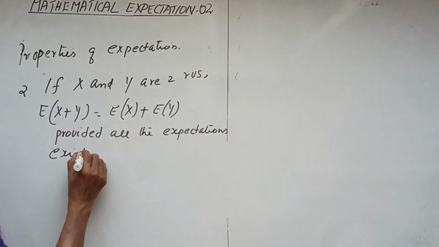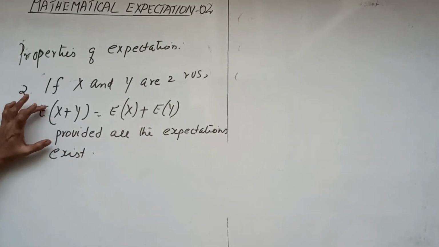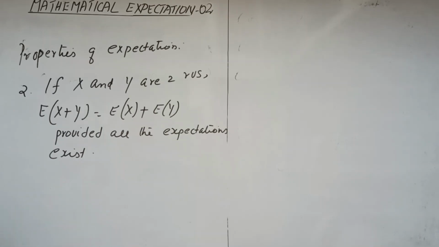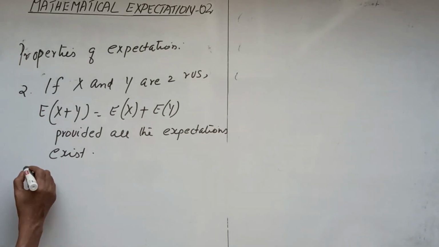For the proof we prove this result by using the bivariate random variable. So we consider the continuous case.